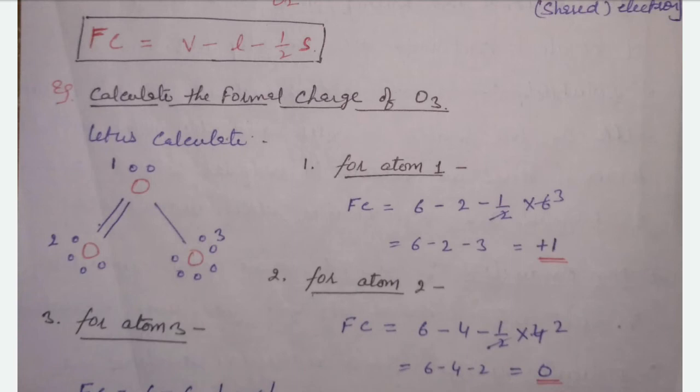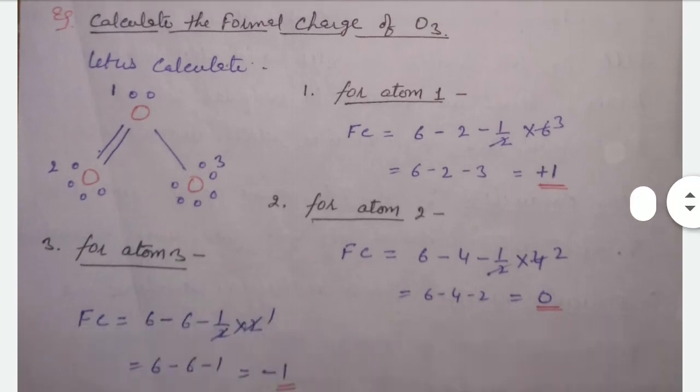of O3, ozone. This is the proper structure of the ozone, right? Let us calculate the formal charge of atom number 1. Fc is equal to 6, oxygen has 6 valence electrons, minus 2. The first atom has 2 free electrons, meaning non-bonding electrons, a lone pair of electrons. They are 2 non-bonding electrons, therefore they have 6 shared electrons, right? Then after the calculation, we found that oxygen number 1 has plus 1 formal charge.